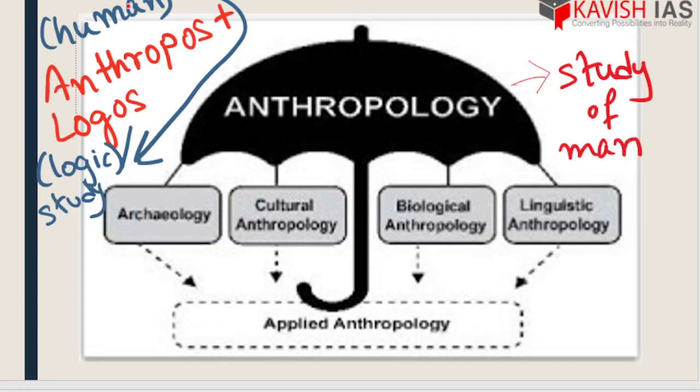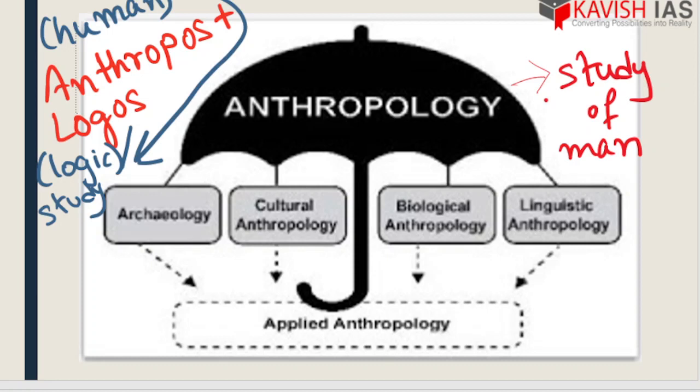Henceforth, anthropology means the study of man. So we can have a clear idea of what we are going to study in this subject: the entire study of man, starting from his social part, biological part, man's origin, how man originated, man's physical condition, mental condition, psychological thought procedure, cognitive, economic, financial, educational, all aspects included in this one subject.